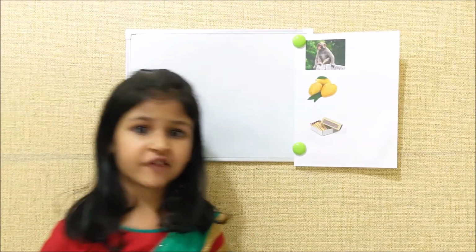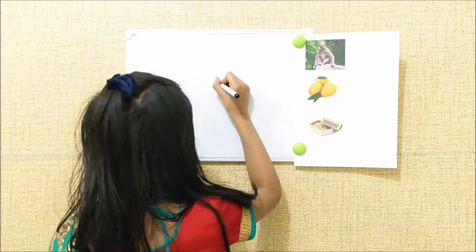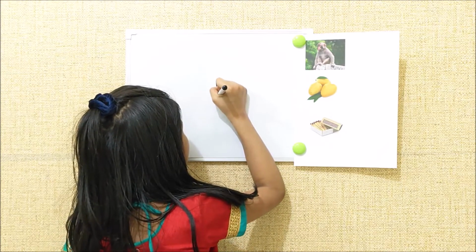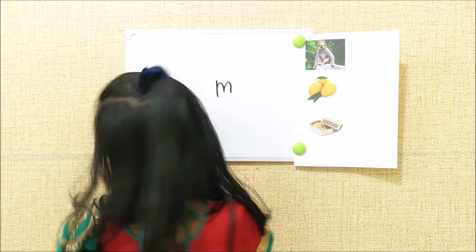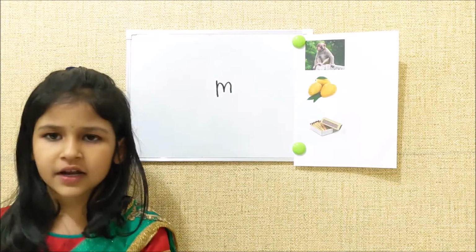Now I will show it one more time. First you must write a standing line, one downward curve and one more downward curve. This is small m.